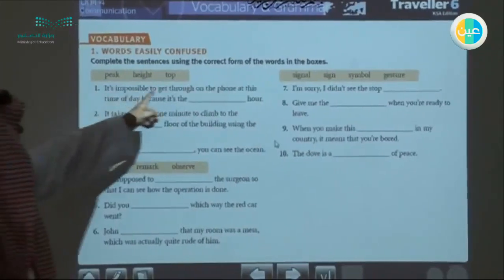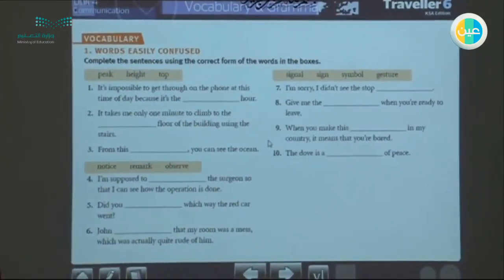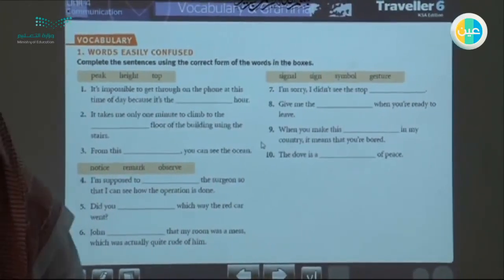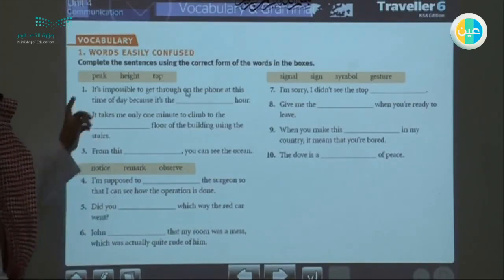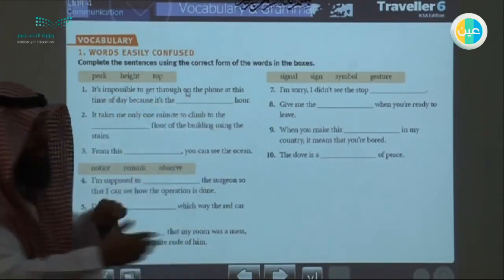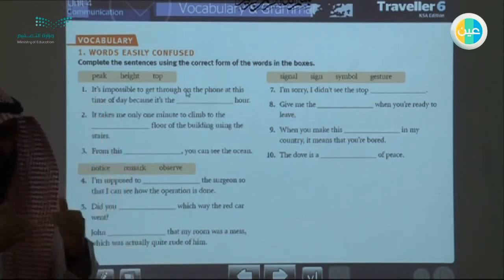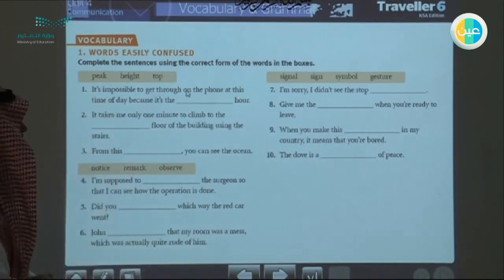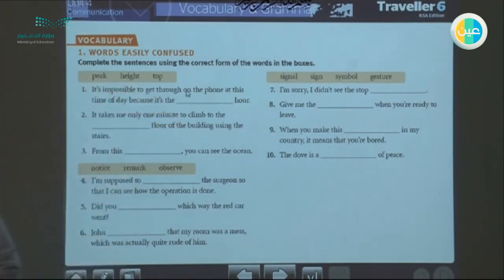Number one, it is impossible to get through on the phone at this time of day because it is the blank hour. So there is a high intensity. If you think about this sentence, it is impossible to get through on the phone. You cannot reach somebody because a lot of people are using the phone at the same time. So there is a high intensity, a high value of users. So what is the most suitable word here? It should be peak. So here we should use the word peak.